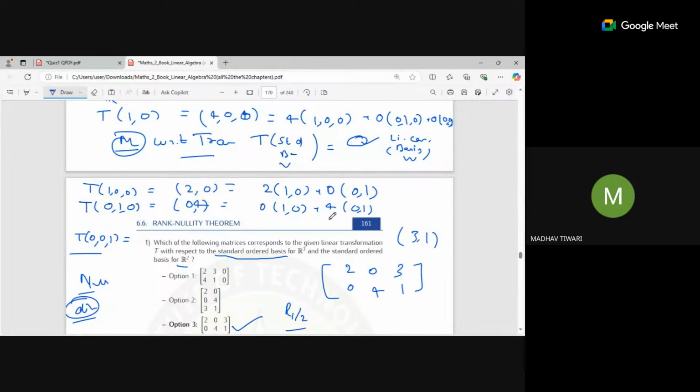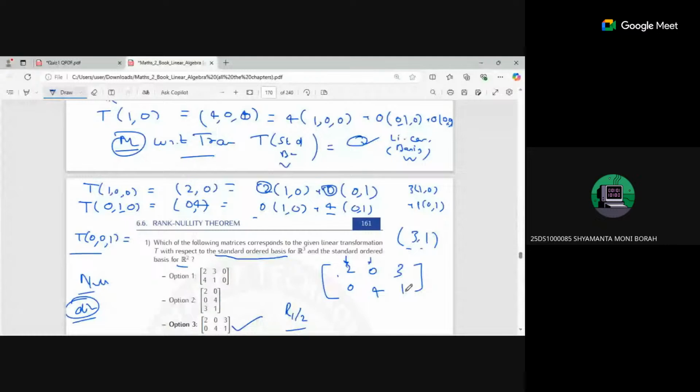Now whatever is inside my first row's coefficients, I will use in the first column. Next, 0, 4, I used here. Then 3, 1 can be written again as 3 times (1, 0) plus 1 times (0, 1). So 3 and 1 are there, so I wrote 3, 1.